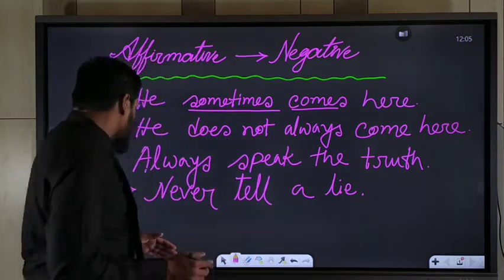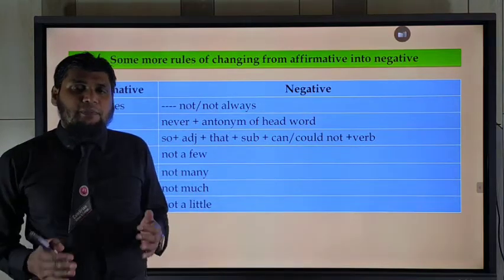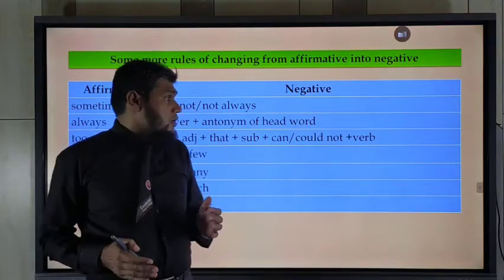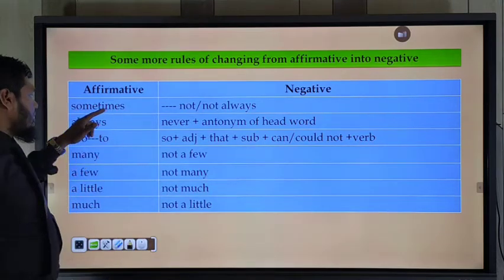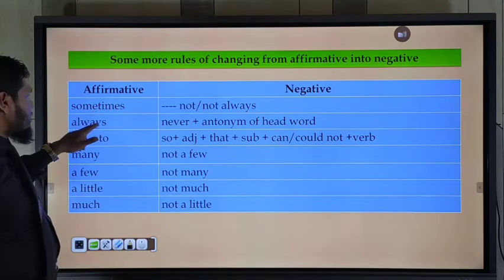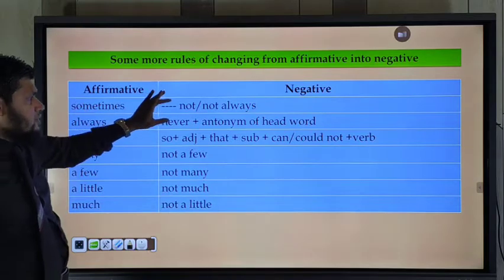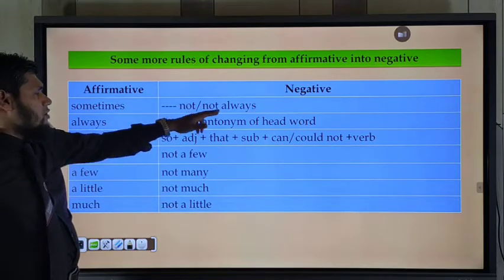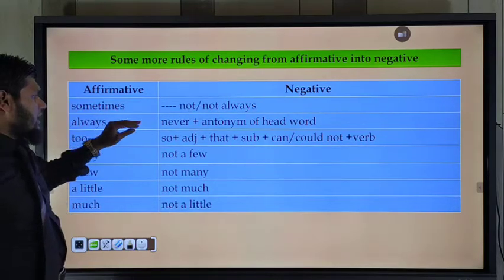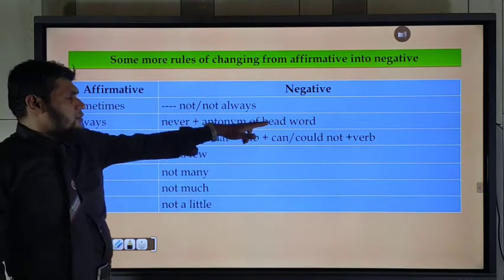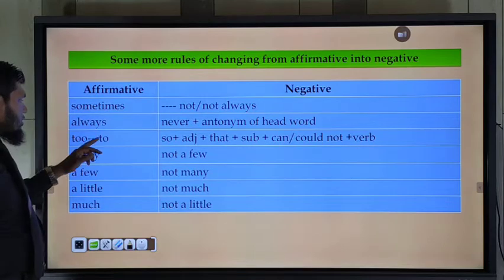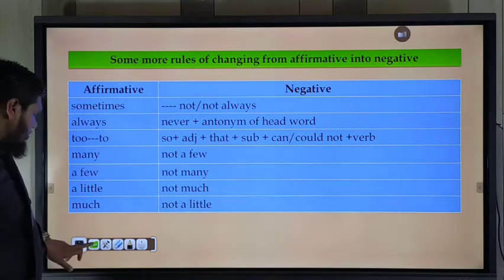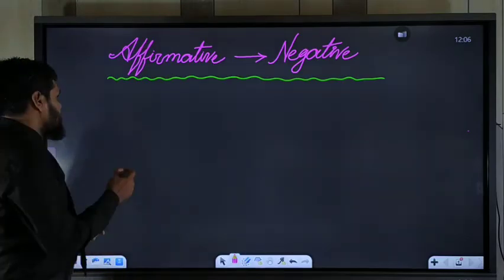Okay, my dear students, we have practiced sometimes and always. If you find sometimes or always in an affirmative sentence, you should use not always instead of sometimes, and then never and the antonym of the head word. Already you have practiced. Now we will practice too. Okay, practice with me.